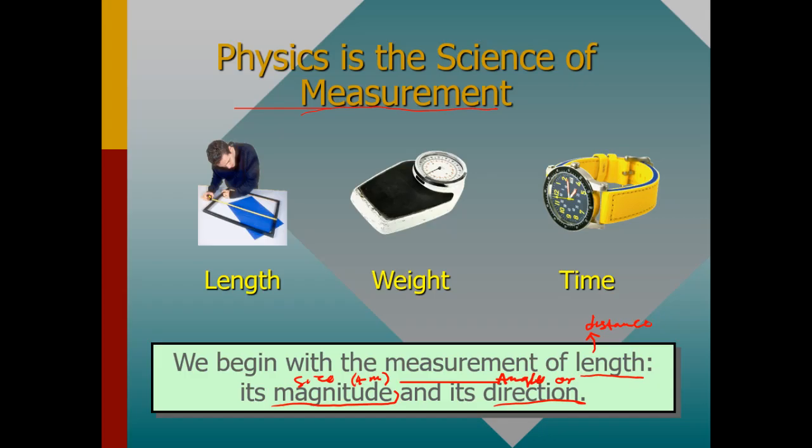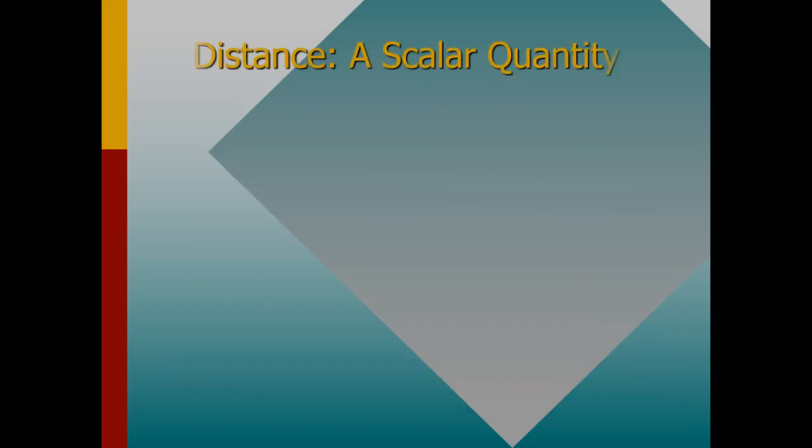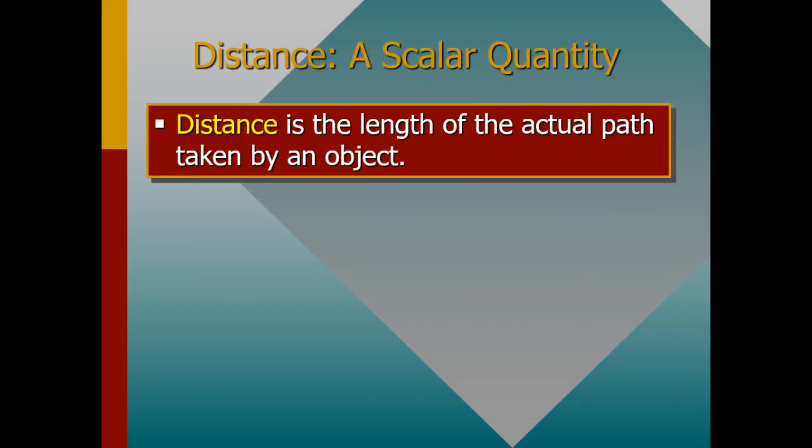So with that in mind, before we go into detail about what vectors are or how you can measure them, we need to understand an important quantity in physics, and this quantity is the scalar quantity. A scalar quantity is a quantity that only has magnitude.